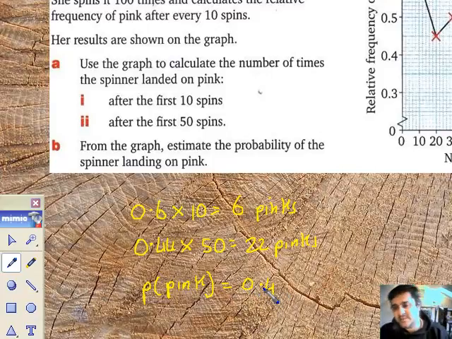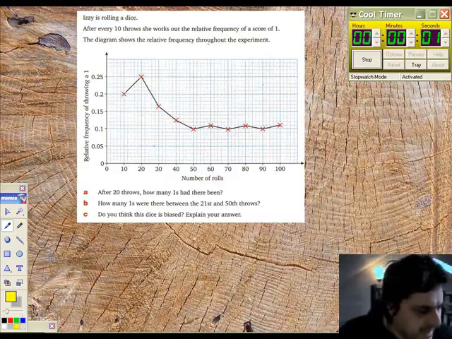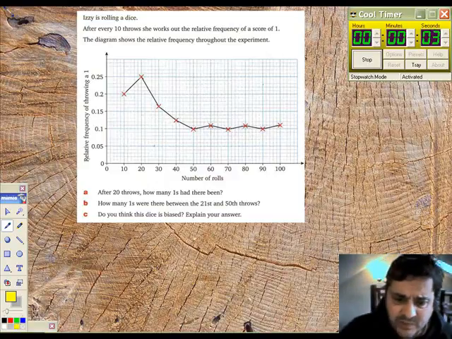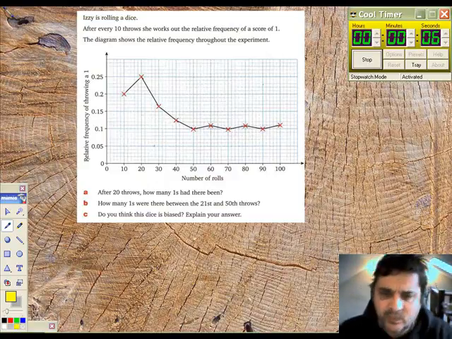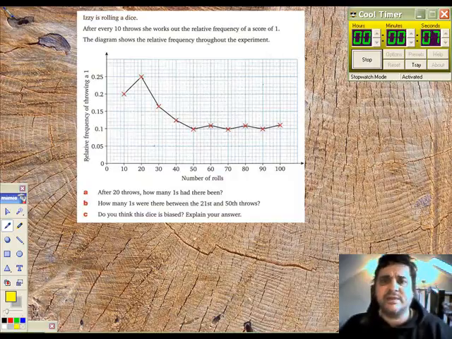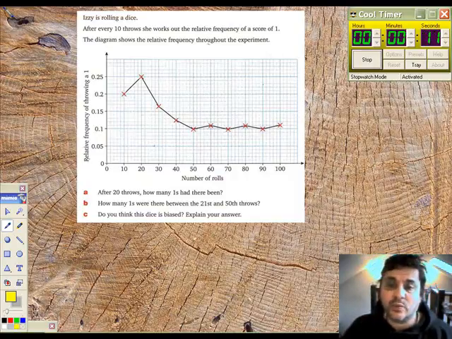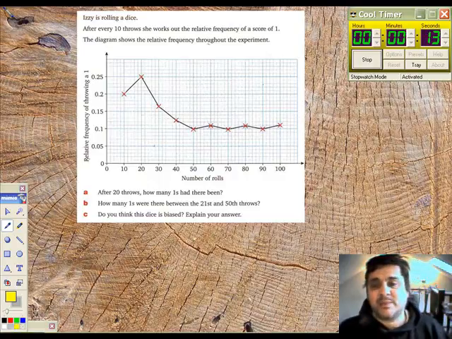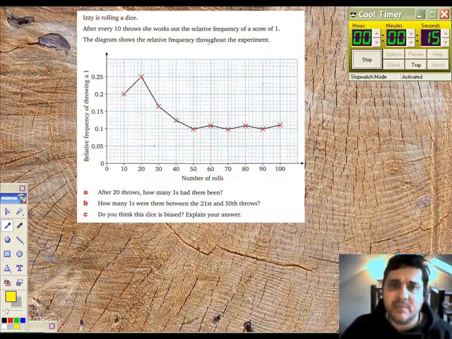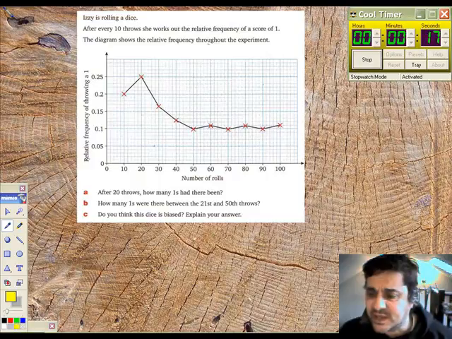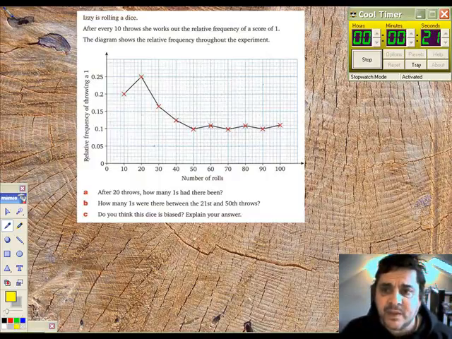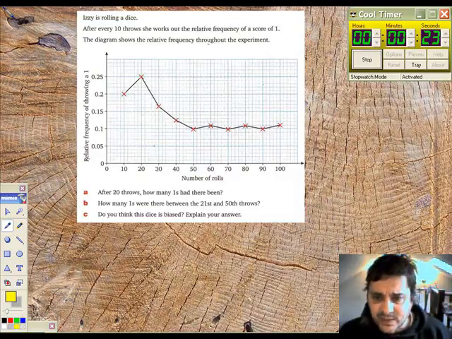And it's an estimate. Question 9 on page 124. Bit of a tricky question in places, this one. Right, Izzy's rolling a fair dice. After every 10 throws she works out the relative frequency of getting a score of 1. Now, if it's a fair dice, perhaps we would expect every number to score 1 over 6. So each face will have an equal chance of coming up. So anyway, let's look at her experiment there.